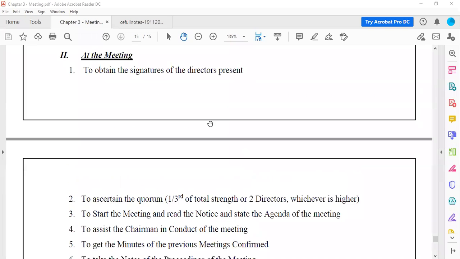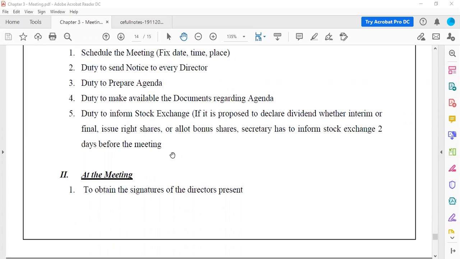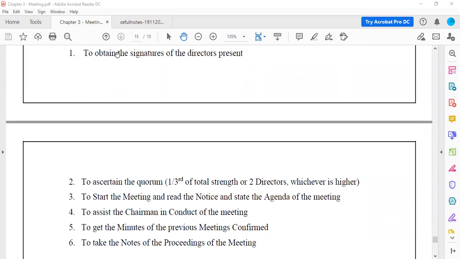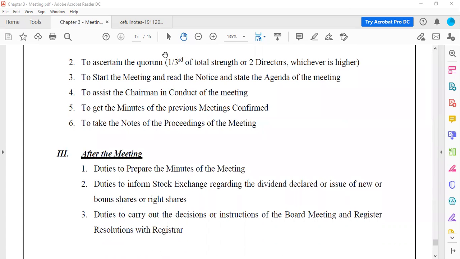So before the meeting, they'll have to arrange for the meeting, prepare the agenda, send notice to every director, and inform the stock exchange in certain scenarios. During the meeting, the company secretary has to get the signatures of the directors in required forms or formats, and then has to ascertain the quorum, the minimum number of members. Then they have to start the meeting by reading the notice and also giving the agenda of the meeting, and then assist the chairman in conduct of the meeting.